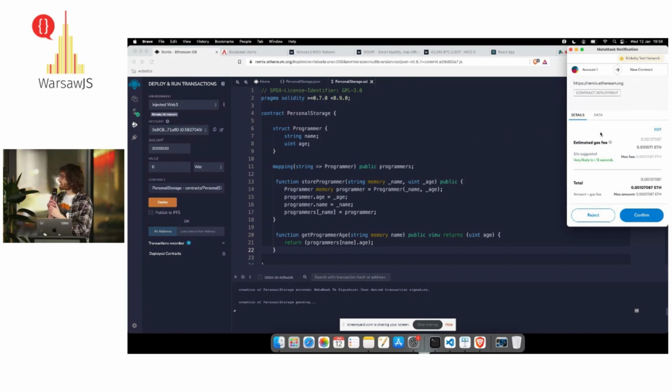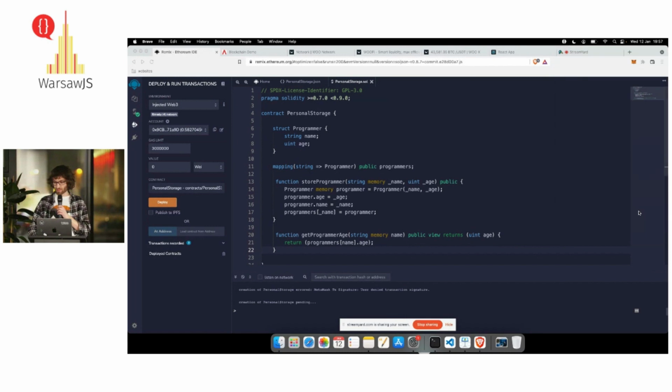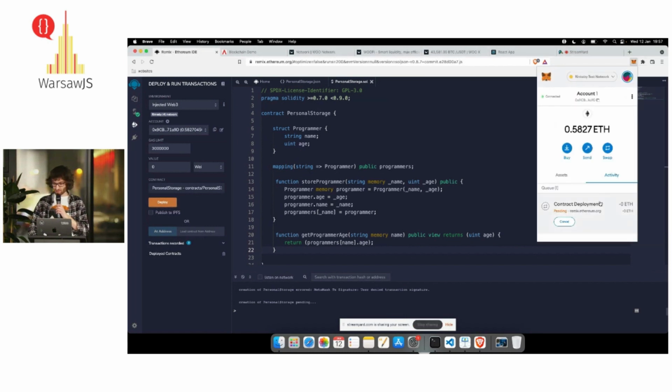And we see right now that in our Chrome browser, we have an extension, which is MetaMask. It's our wallet. It helps us interact with the blockchain environment, and it's the most popular way to do so. Right now, it tells us that we have to pay this amount of the native token to deploy this backend to the blockchain. We click confirm, and we can check the status.